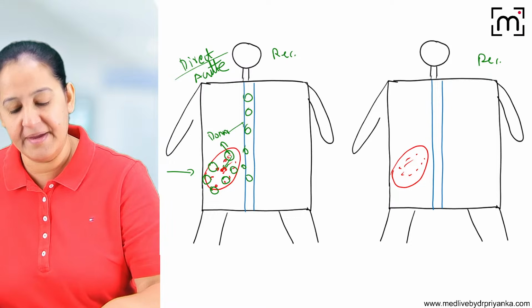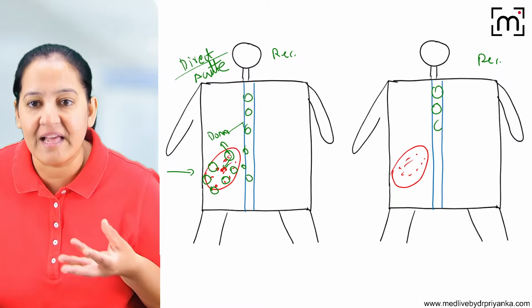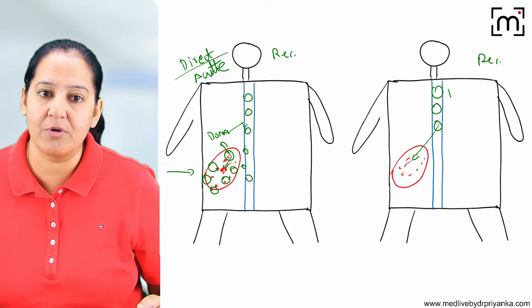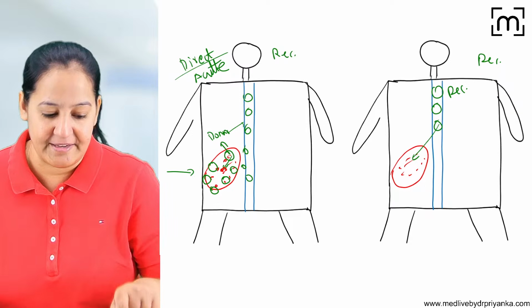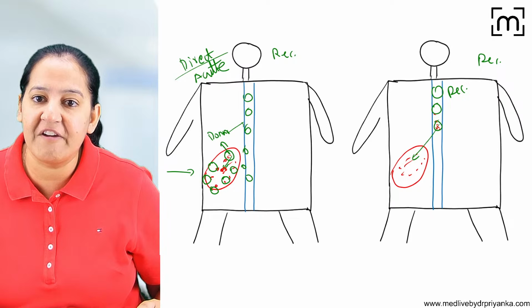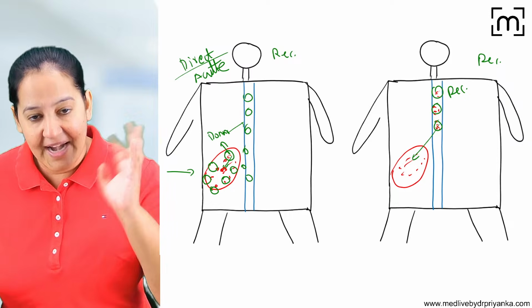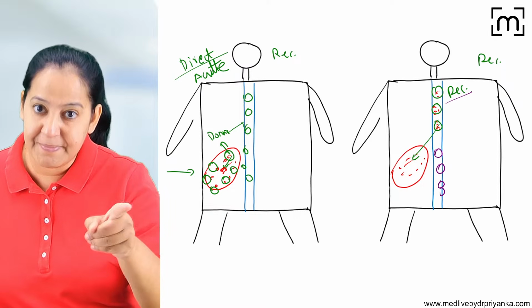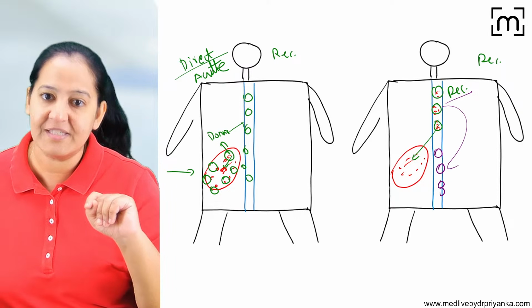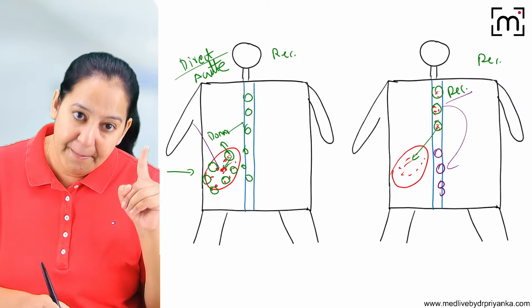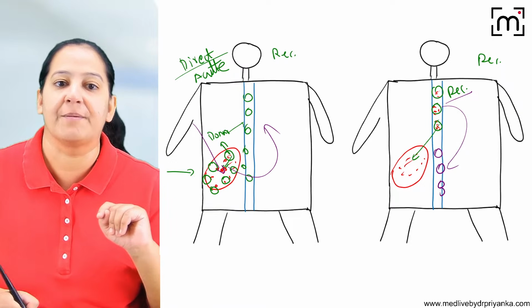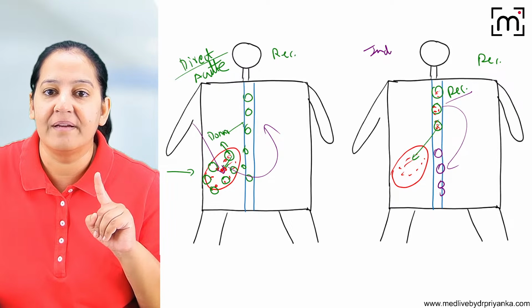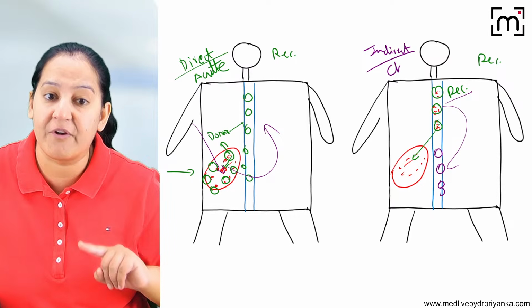On the contrary, see here. Here, the recipient's antigen presenting cells will get activated. They will come and engulf the antigen. The recipient's, not the donor's. The recipient's APC will engulf, process and degrade the antigen, and then present to the T lymphocyte of the recipient only. Here in the direct pathway, the donor's APC present to the recipient's T lymphocyte. So this one is known as the indirect mechanism, and this one is responsible for chronic rejection.